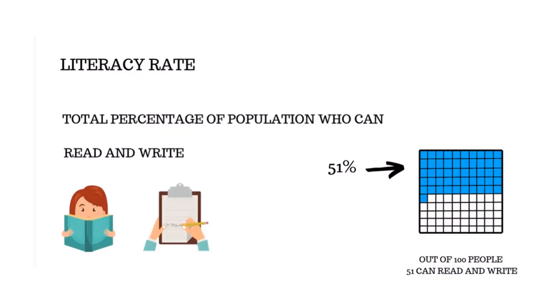Now children, as I told you, one of the most important factors for the quality of population is literacy rate. Now what is literacy rate? It is the total percentage of the population who can read and write. For example, if I say that the literacy percentage is 51, that means out of 100 people, 51 persons can read and write. So that is the meaning of literacy rate.